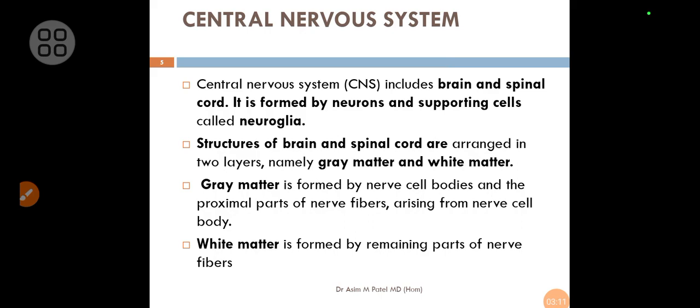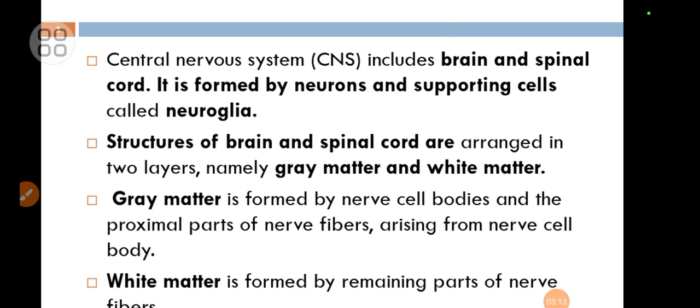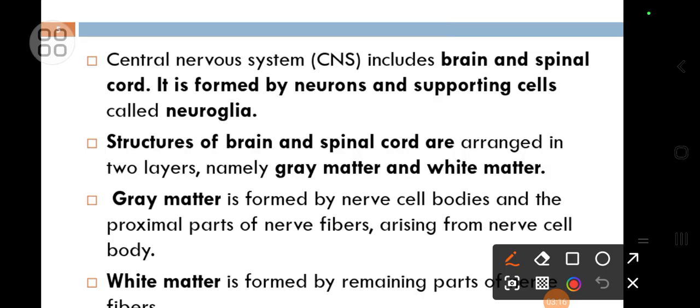Neurons are the main structural and functional unit of the nervous system, whereas the supporting cells are the neuroglia. Neuroglia are mainly supporting cells to the neurons.